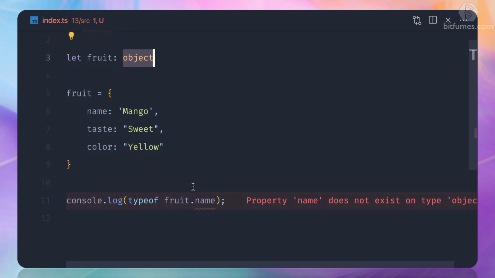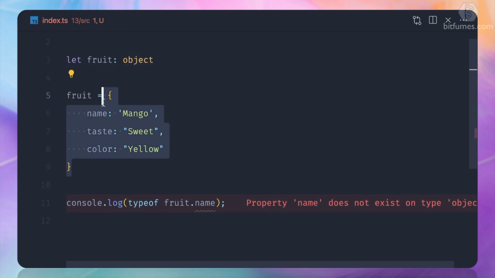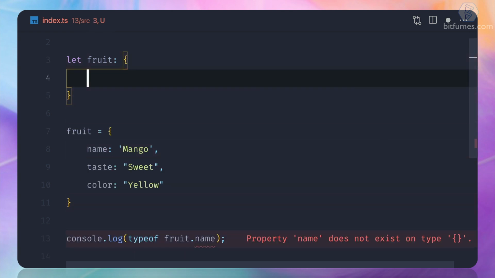I don't know what you are talking about, although after that we have added it, but originally you can say the object doesn't have any property. Seems like we need to modify this, and we can say, okay, this is an object, but I'm going to define the fields here directly.